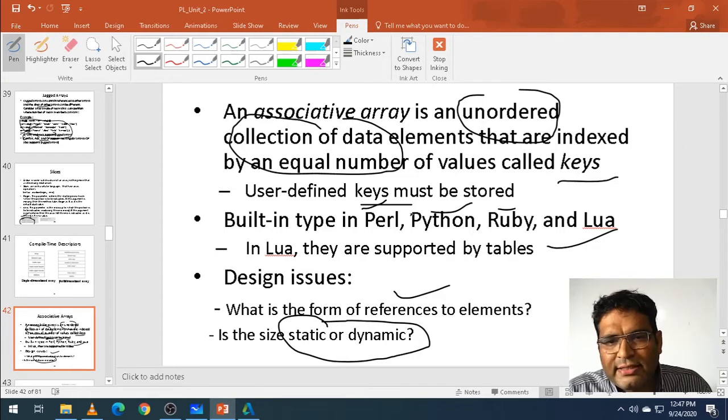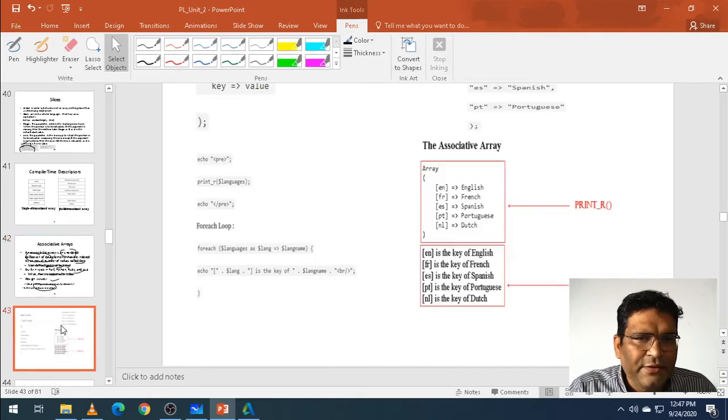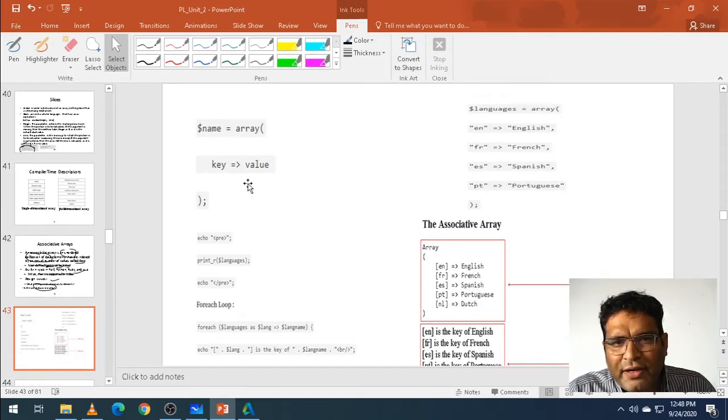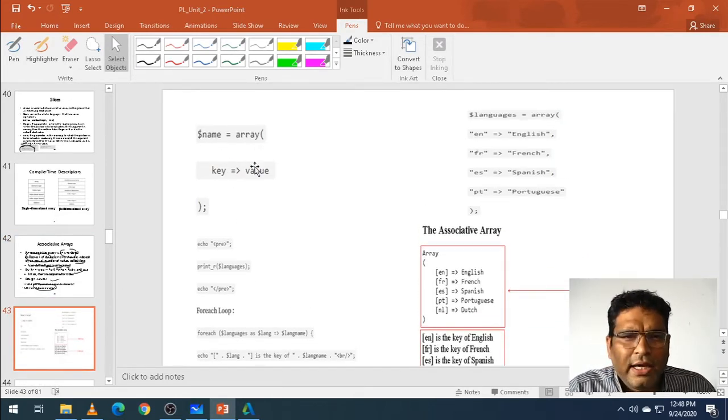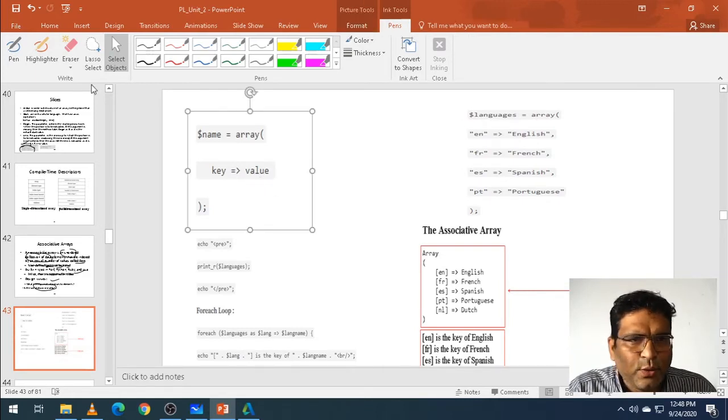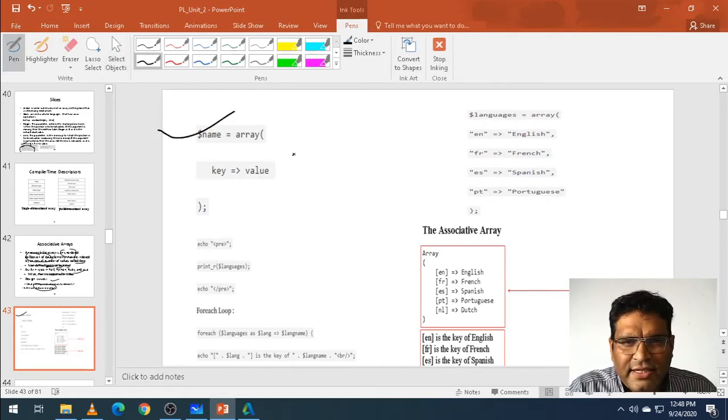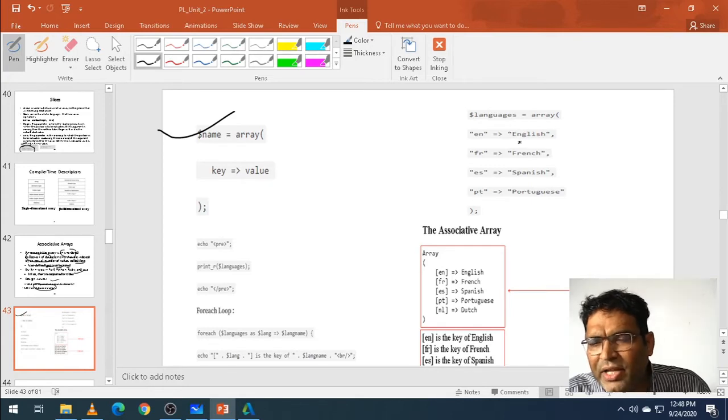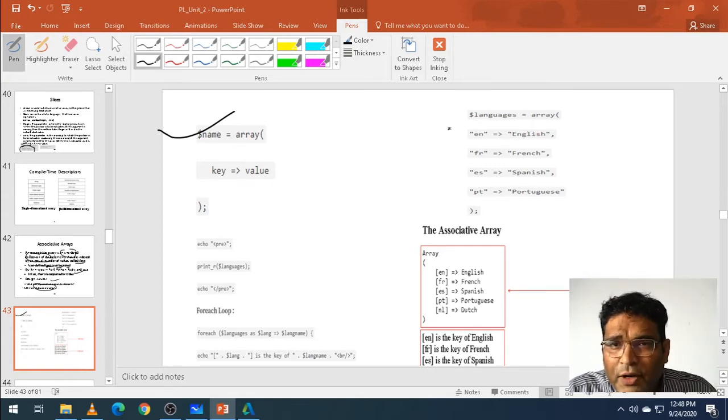More important is the design issue: is it static or dynamic? Let's take an example. Here we have an array with a key and a value. This is the syntax we have defined, written in one of the languages.